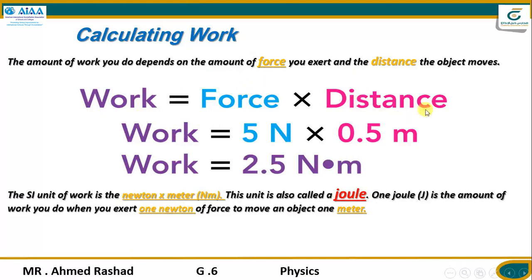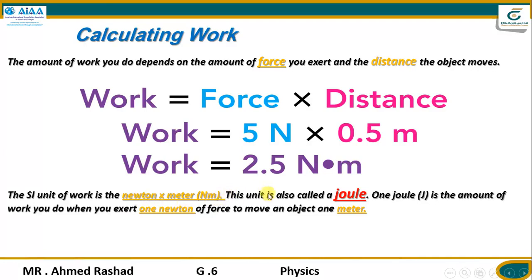If I give you an example, I give the object a force equal to 5 newtons, times a distance of 0.5 meters. When I multiply those numbers, work equals 2.5 newton meters. In the SI unit of work, the international system of units, that equals newtons times meters, newton meters, and this is the unit.